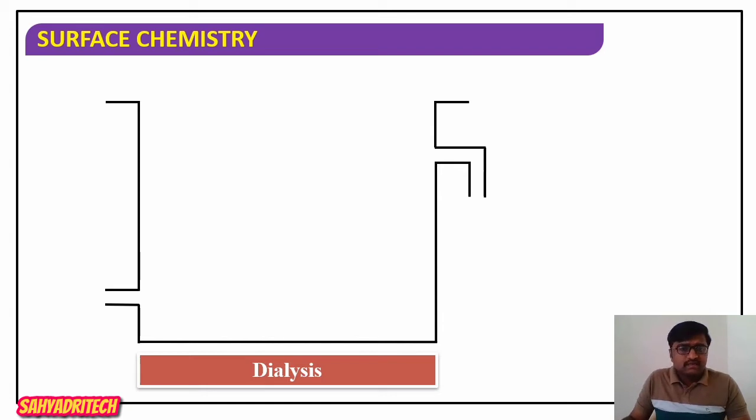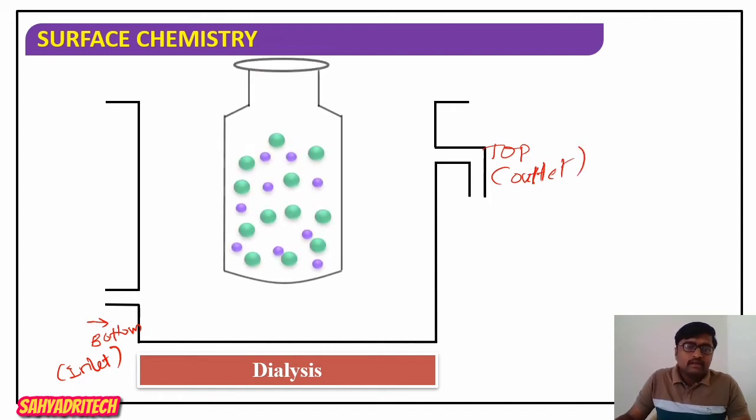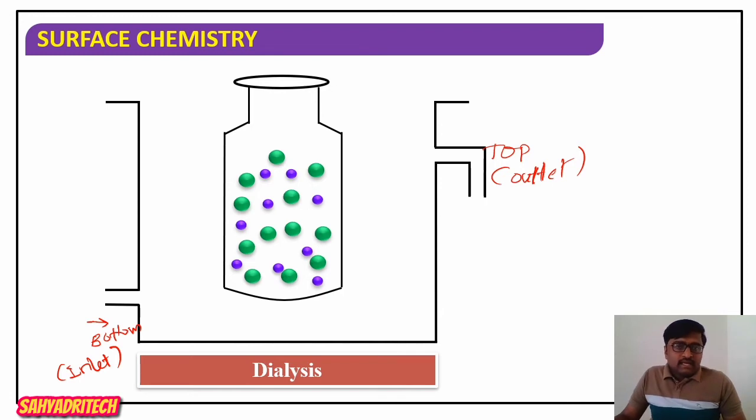There is a vessel having two openings. One opening is present at the bottom side, considered an inlet, and another opening is present at the top, considered an outlet. In this vessel we place a bag made up of a semi-permeable membrane.